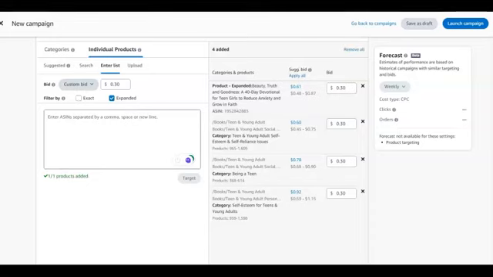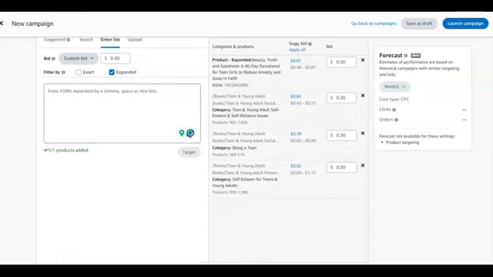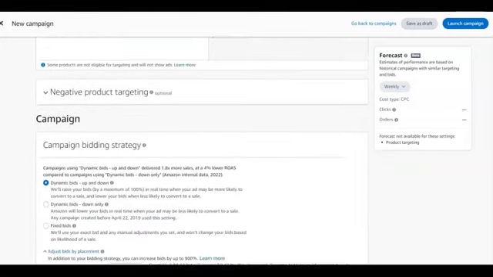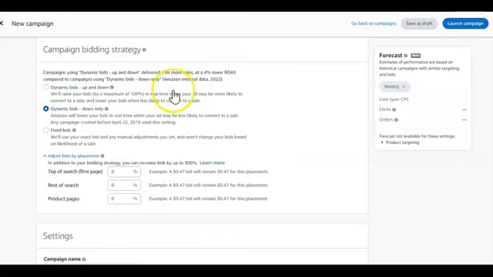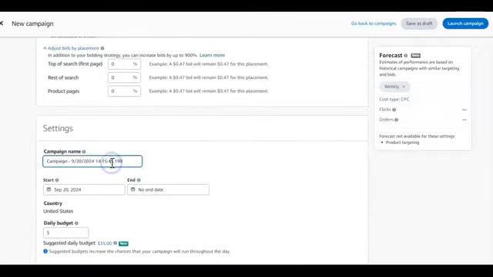And once you've done that, you scroll down again as usual. You hit your target. It's going to come on the left side here. Then the same thing we did the last time. Please, and please again, always select the dynamic bids down only. This middle one, pick it up. Ignore every other thing. Scroll down. Put in your campaign name. This time around, it's going to be self-defense. It's a product, so I'm just going to say product. It's a product campaign. The other one was, see, now it's saying defense here. It's going to be an S here.